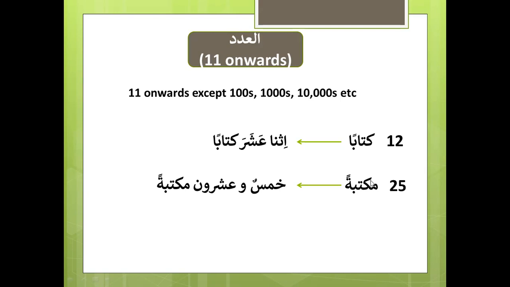So again, a tamyiz is used for numbers 11 onwards. 11 also can be used, by the way, but after 10, you use tamyiz. 36, qalaman. In Arabic, it's sittatun wa thalathuna qalaman. As you see, all of these are singular, common, nasab. Only the gender varies, otherwise all three properties are the same.